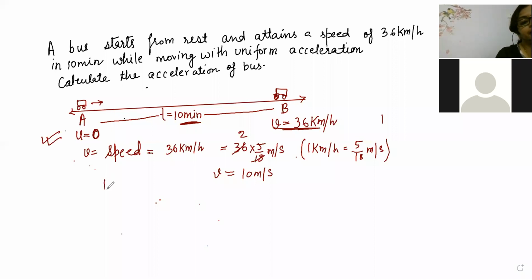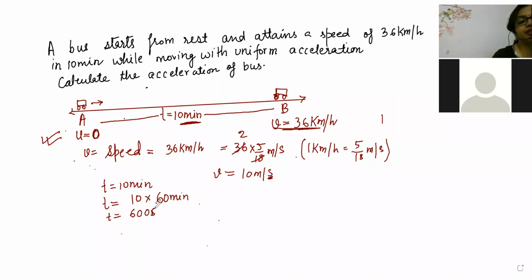Now time taken is 10 minutes. Shall we convert 10 minutes into seconds? Because here the unit is second. We know 1 minute is equal to 60 seconds. So 10 minutes is equal to 600 seconds.